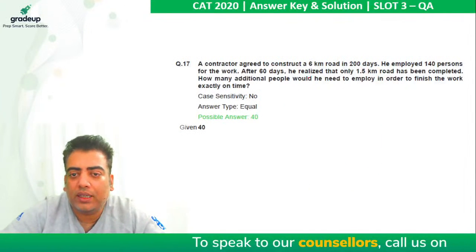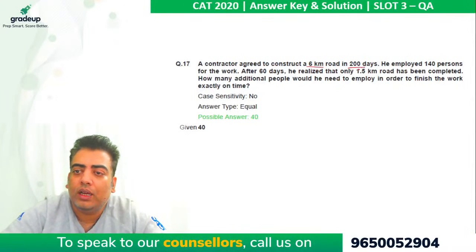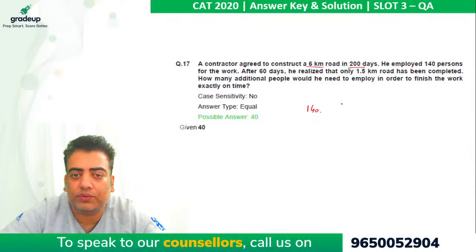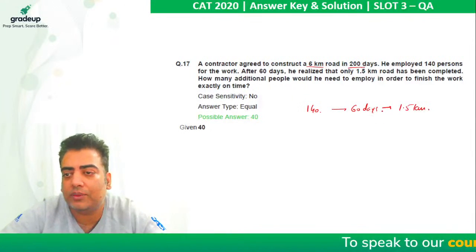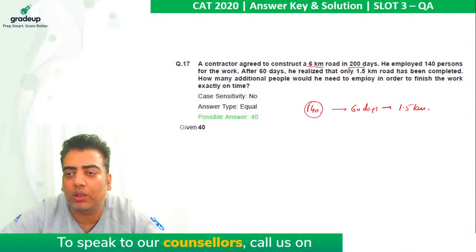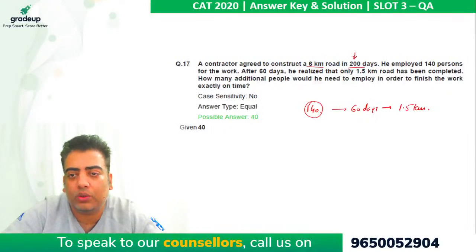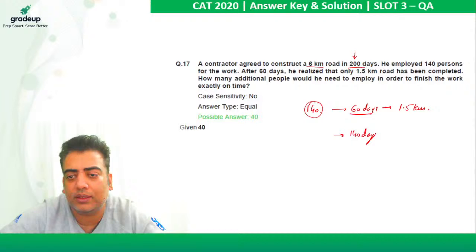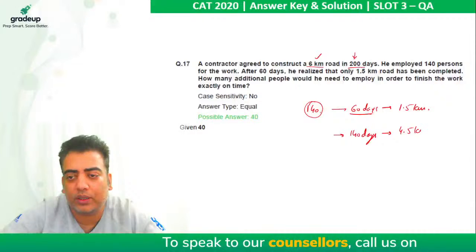A contractor agreed to construct a 6-kilometer road in 200 days. He employed 140 persons for the work. After 60 days, he realized that only 1.5 kilometer road has been completed. How many additional people would he need to employ in order to finish the work exactly on time? So he has to complete the work in 200 days. 60 days are already over, so leftover time is 140 days. And the road to be built now is 4.5 kilometers.